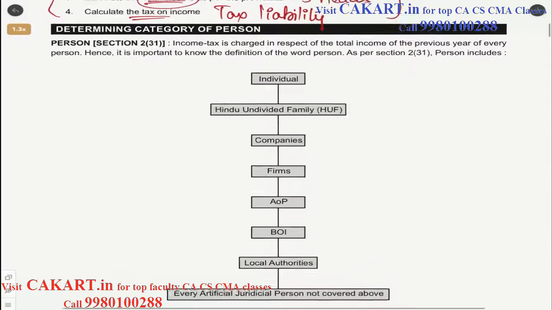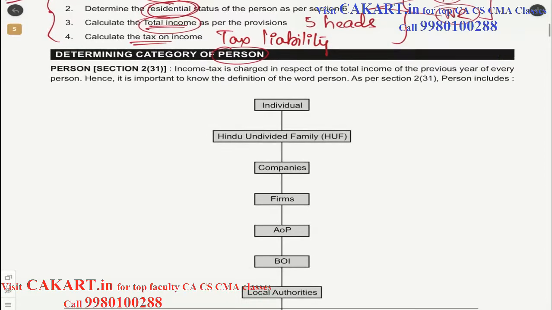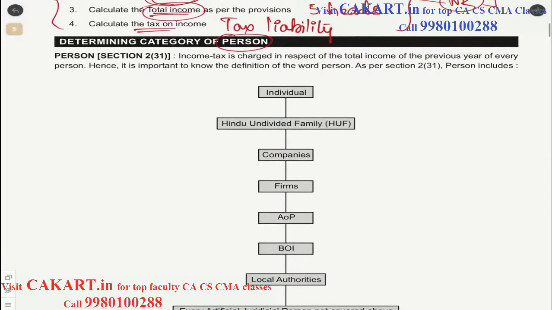So now let us look at the first step in detail, that is determining the category of a person. We said person, but we did not say what exactly we mean by person. We will now see what is the definition of person. Let us read Section 2, subsection 31.